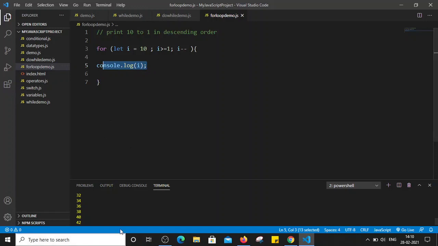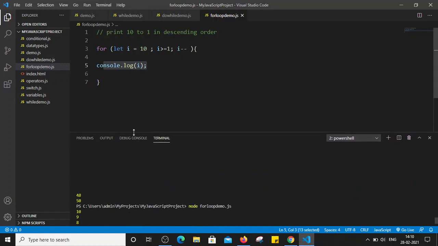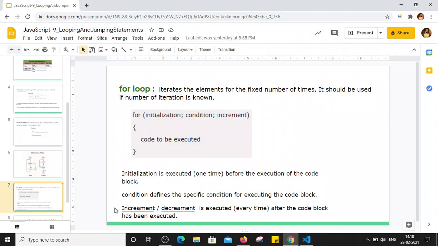So let's execute the file. See, here it printed the value, right? So it printed the values from 10 to 1, correct? So this is how the for loop is used.